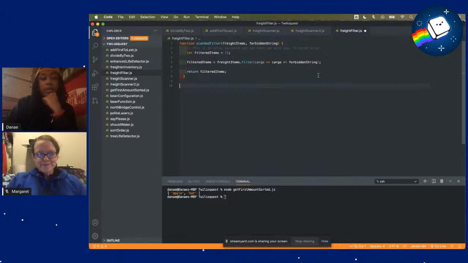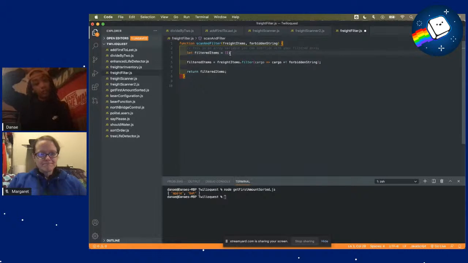So now what we have is, in ToolQuest, the code provided in the help section created this filtered items array, and at the start of our function it is empty because this is where we'll keep track of the items we have after we filter out the forbidden string. So then we want to set that equal to this here, where we'll take our write items, our original array, and we'll filter any cargo that's equal to the forbidden string. So in our new one, it'll only give us what's not equal to the forbidden string. If that makes sense. I could have explained that.